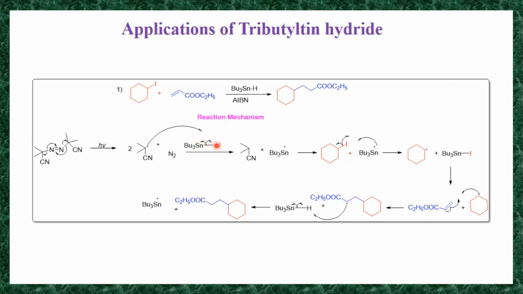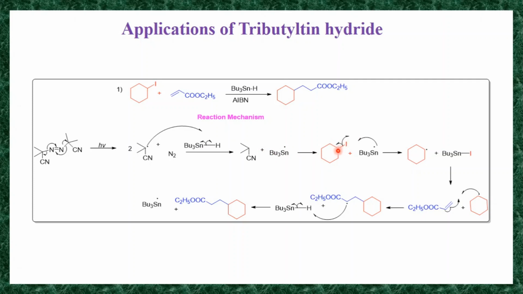This hydrogen radical reacts with the carbon radical and generates a neutral molecule, and after homolysis it generates the tributyltin radical. Then in the next step, this cyclohexyl iodide undergoes homolysis.